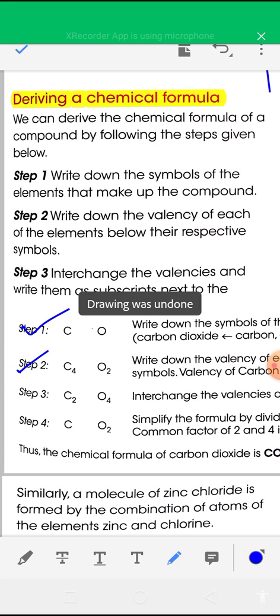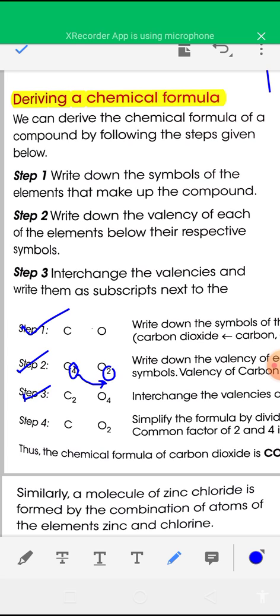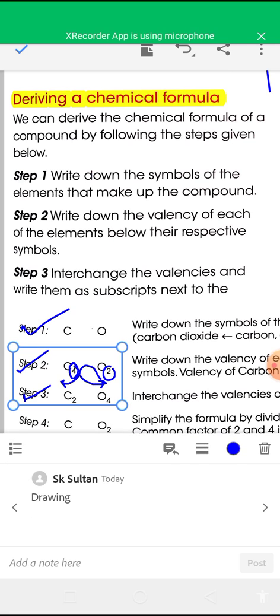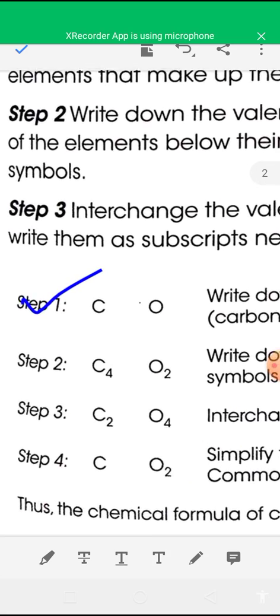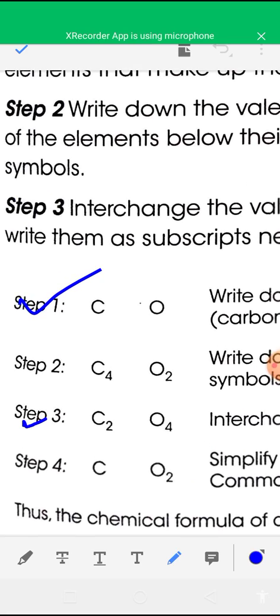Okay, and after the second step, in the third step, you have to exchange the valency of the elements. You have to exchange the valency of carbon with the valency of oxygen. Just exchange the valency of oxygen with the valency of carbon. After exchanging, it became C2 and O4, C2O4.